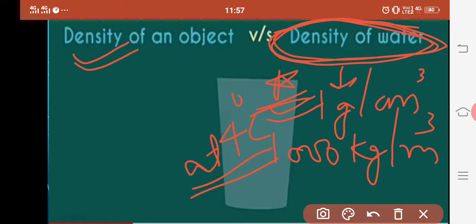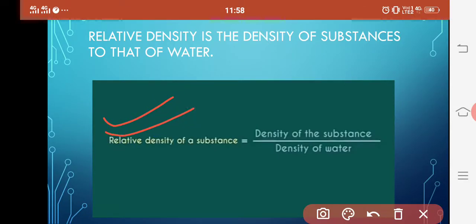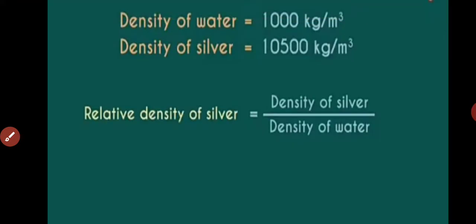Therefore, the density of water at 4 degrees Celsius is considered to be the best measuring for the density of any substance. That means in order to compare the density of any object, we compare it with the density of water. So in relative density also we are comparing the density of a substance with that of water. Now, relative density of a substance can be stated as density of the substance over density of water, and we know density of water is 1.